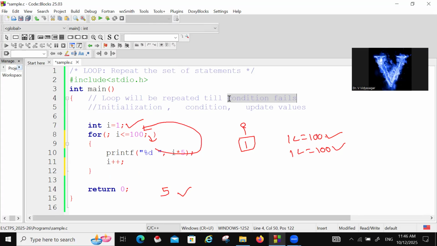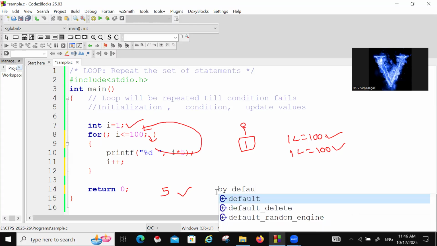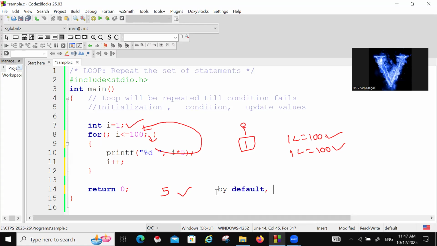Okay, so if you are not giving this block, these curly braces, it will by default take only one statement. Okay, it will take only one statement by default.